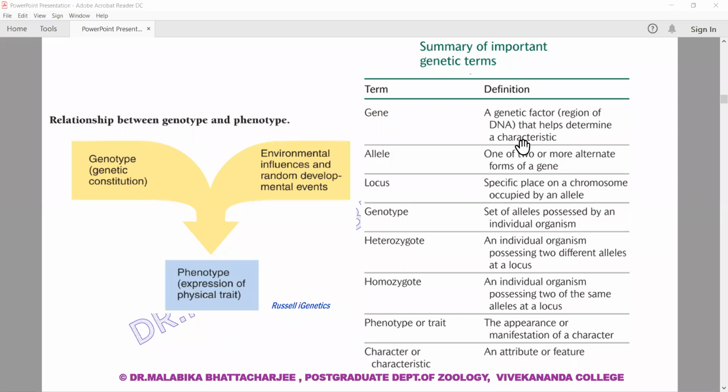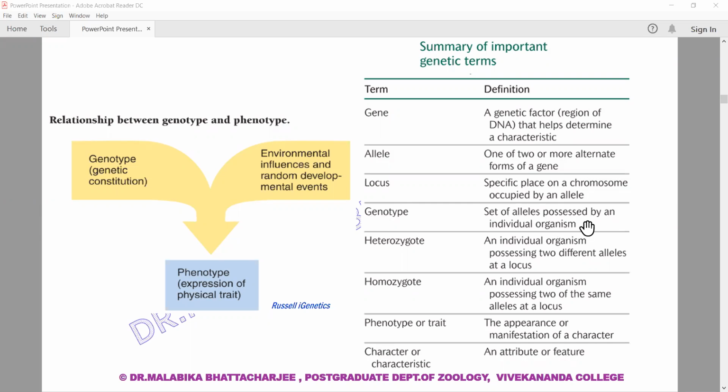Locus is a specified place on a chromosome occupied by an allele. So where the gene is sitting, that's the locus. The plural is loci, the singular is locus.